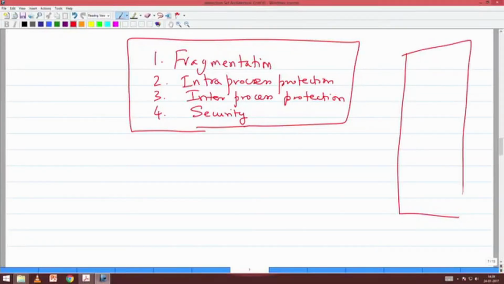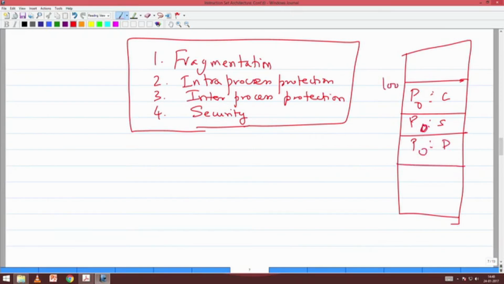Okay. Now let us take this. I am now working with a big server. Now I have process 0's code P0 here, P0's stack is here, P0's data is here.